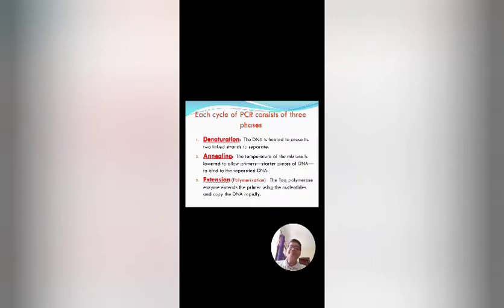The next step is extension. Extension is also known as polymerization, where we proceed with polymerization of DNA at a fixed temperature, that is 72 degrees Celsius. We multiply a large copy of the template DNA, that is the target DNA, at this particular temperature. So these are the overall 3 steps of one cycle of PCR. We fix the number of cycles on the basis of the template DNA.